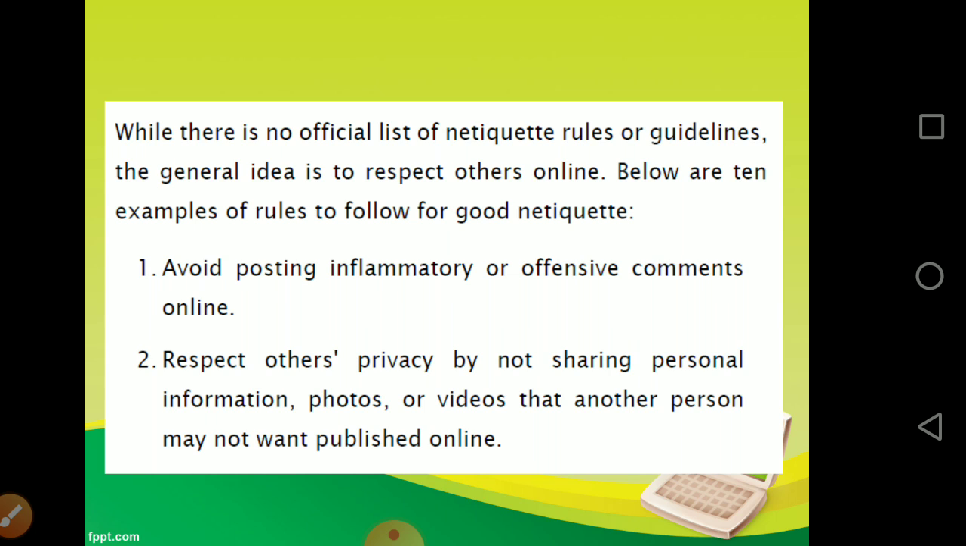There are 10 examples shown here. You have to avoid posting inflammatory or offensive comments online, and respect others' privacy by not sharing personal information, photos and videos that another person may not want published online. For example, if you have a photo of your friend and yourself and you want to put it on Facebook, but the other person does not want to, please take the consent of the other person before posting on your Facebook page. That's good behavior to follow while using social media or the net.